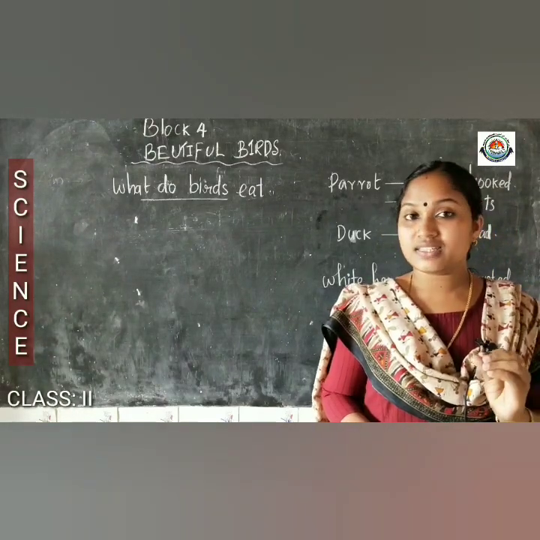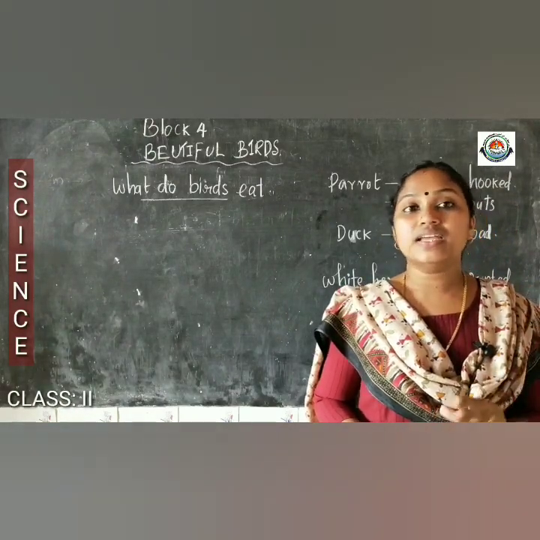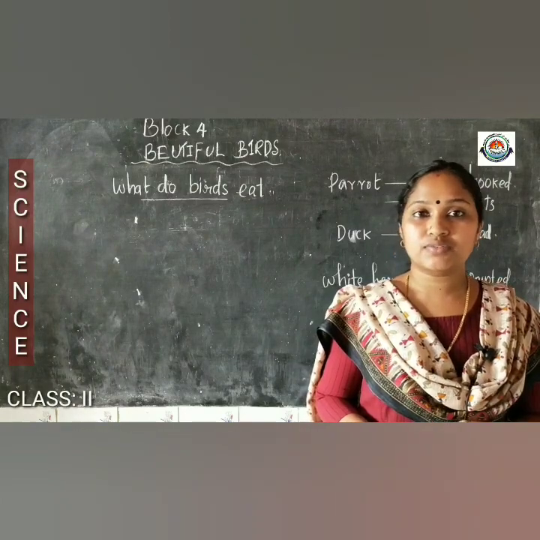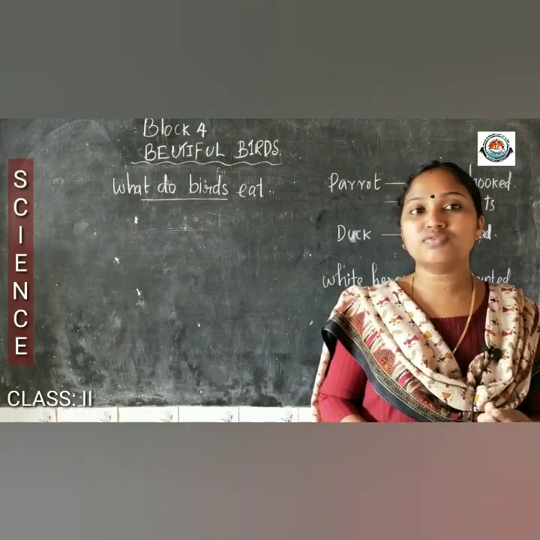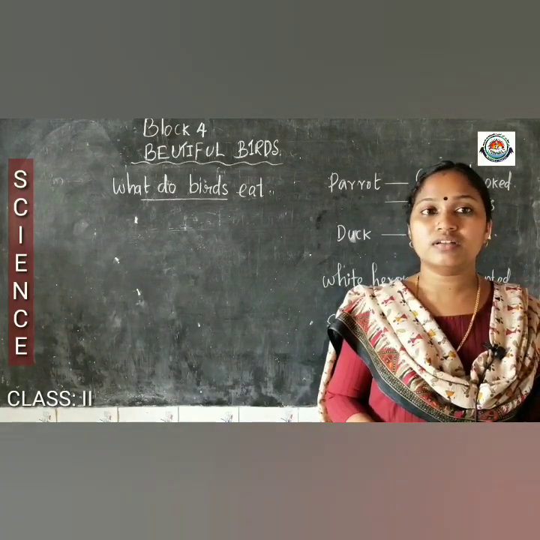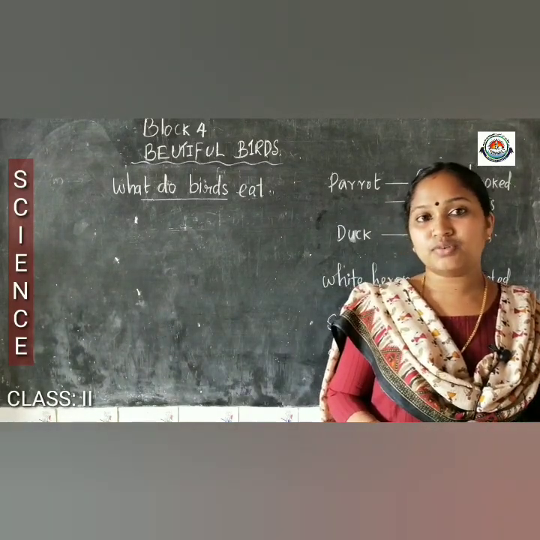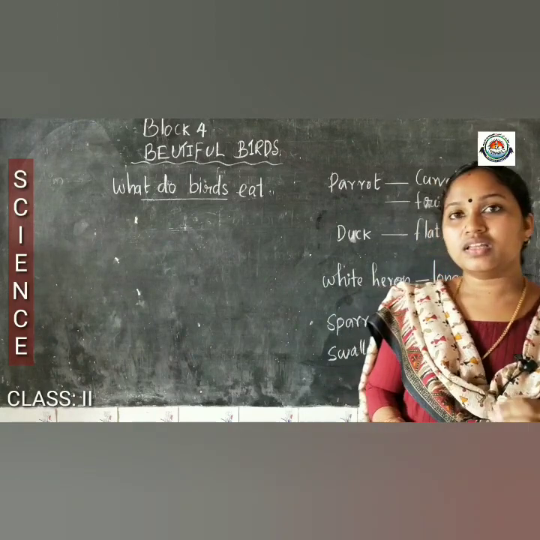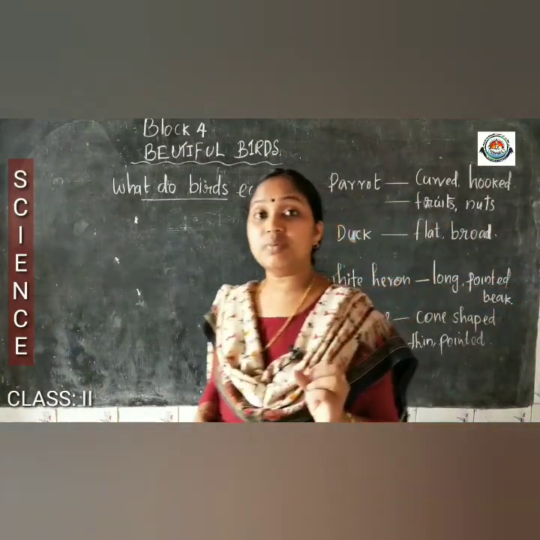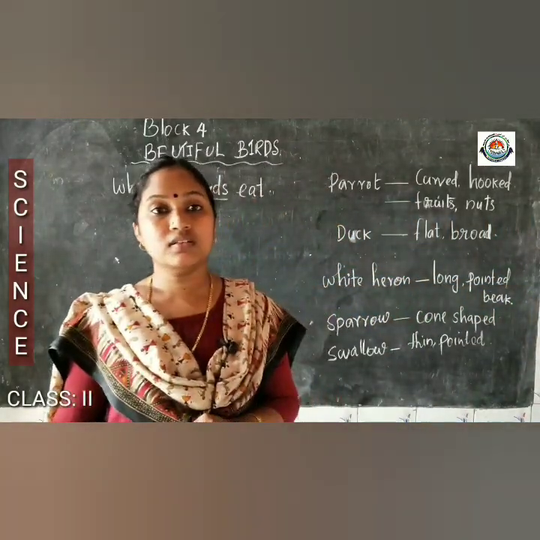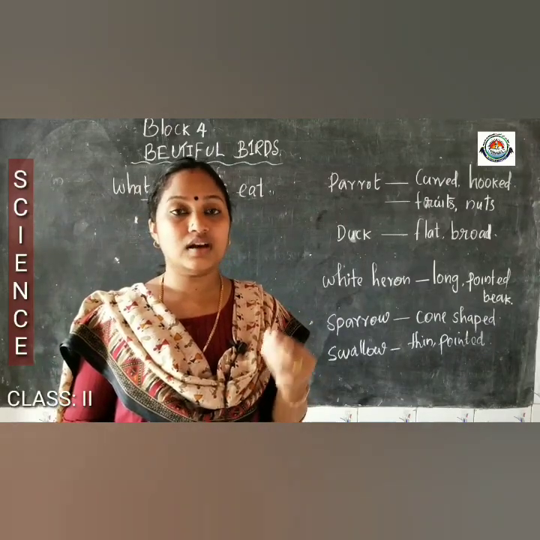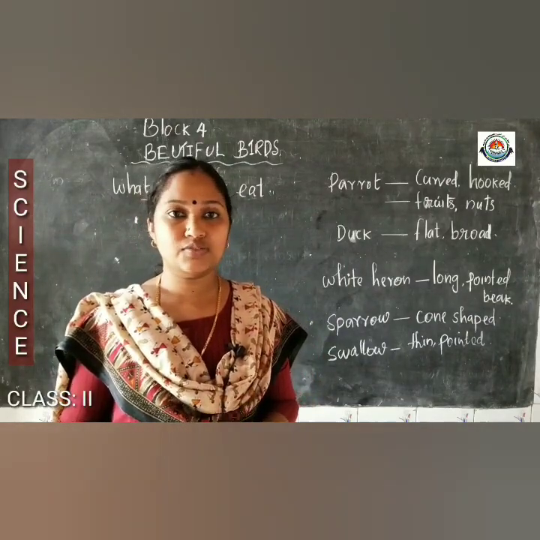The thing is that what they can eat with their beaks decides their food. The shape of the beak is different for all the birds. Yes, the shape decides their food. Good. Then why does an eagle have a sharp and a pointed beak? Yes, to eat other animals as their food.